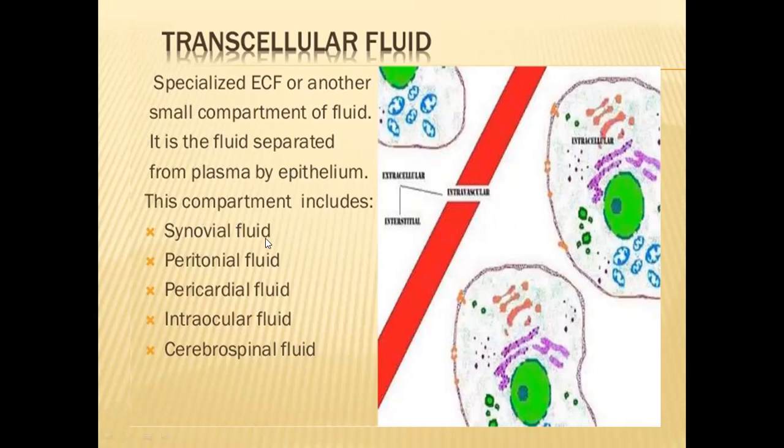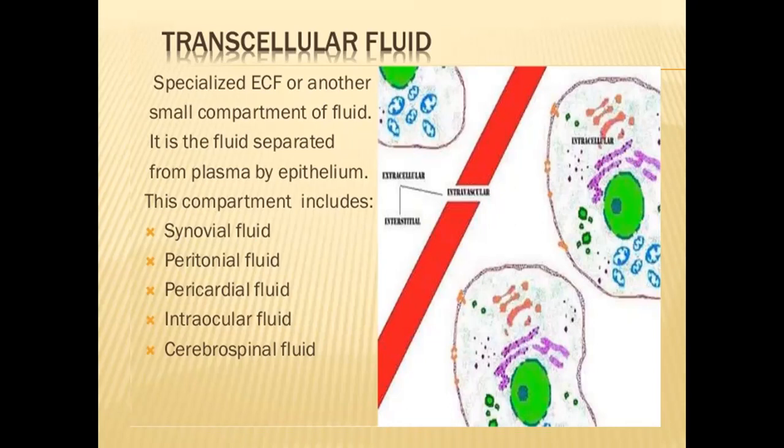One is synovial fluid, second is peritoneal fluid, third is pericardial fluid, fourth is intraocular fluid, fifth is cerebrospinal fluid. So all these 5 types of transcellular body fluids are very, very important. Even though they are less in quantity, they are required for the smooth functioning of our body. If they are less or if they are excess, both conditions will lead to some abnormalities in our body functioning.